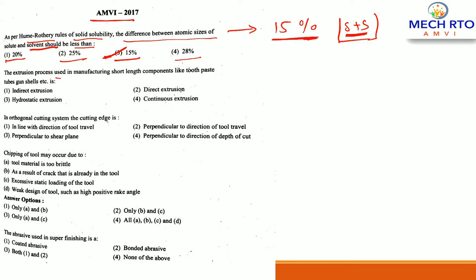The extrusion process, which is used in manufacturing short length components like toothpaste tubes, gun shells, etc., is. Options are indirect extrusion, direct extrusion, hydrostatic extrusion, continuous extrusion. So here the correct answer is B, that is direct extrusion.